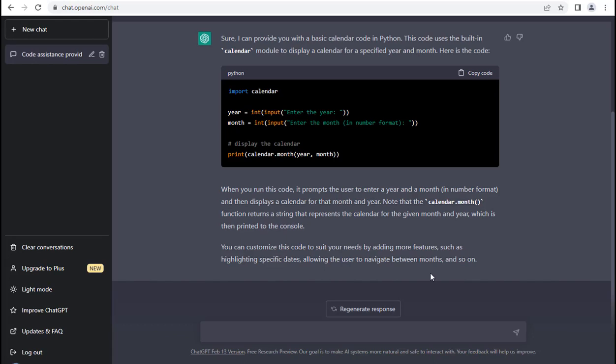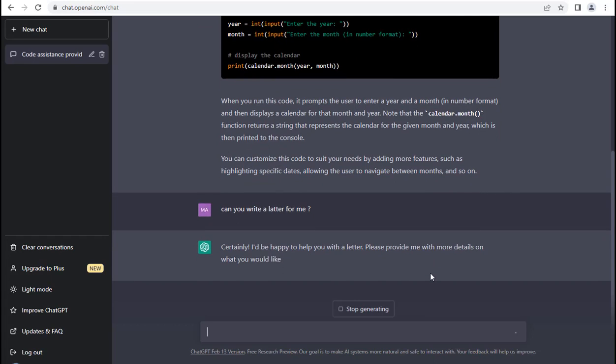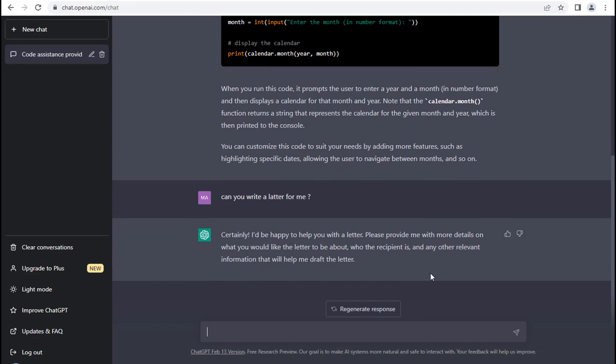Okay, let's try different thing. Let's try writing a letter with it and see if it can do that. Okay, need to tell it what kinds of letter. Write me a funny letter.